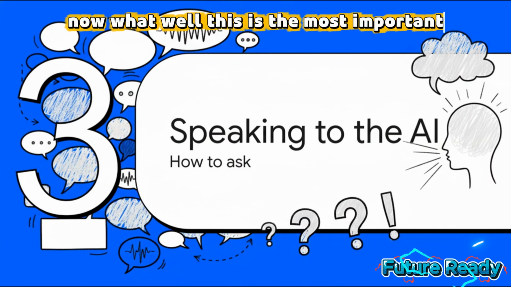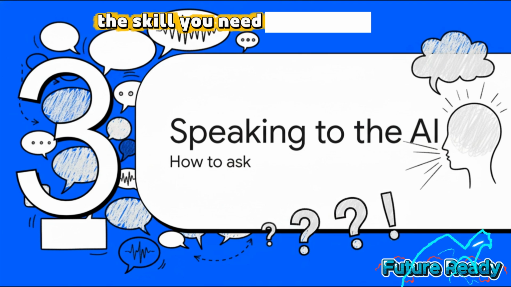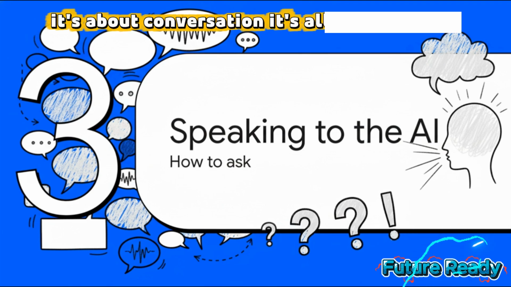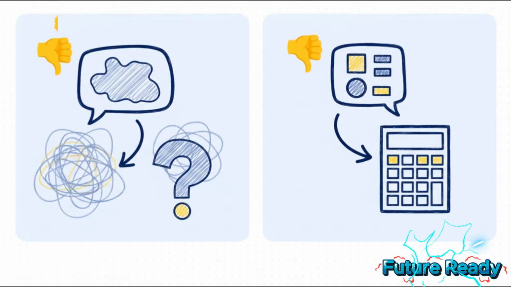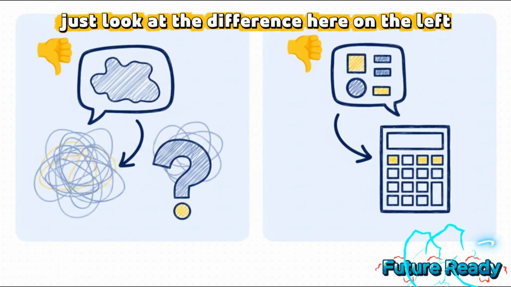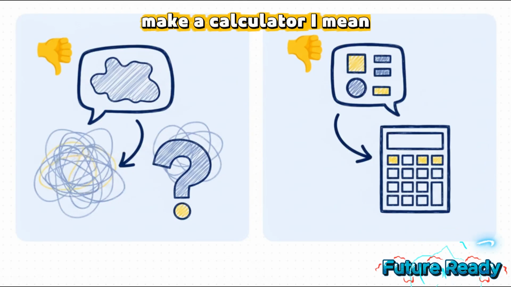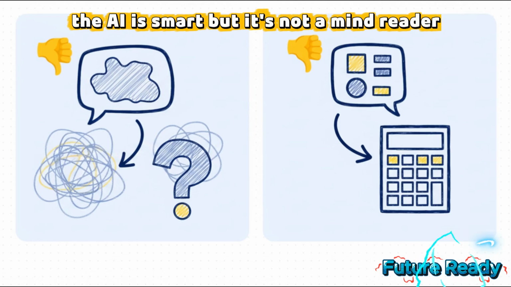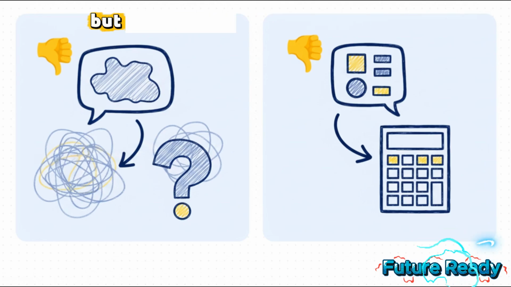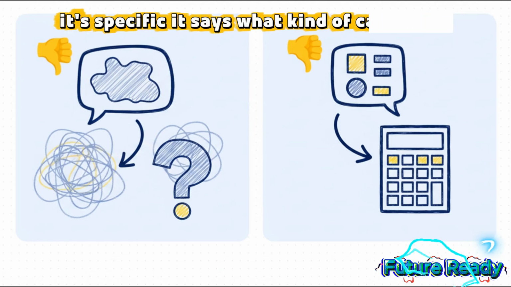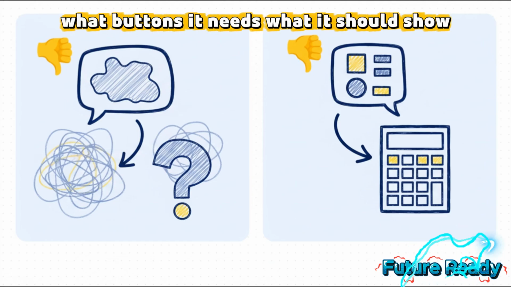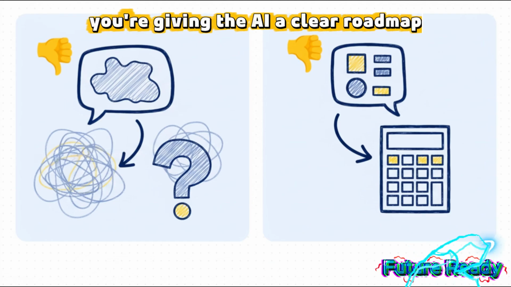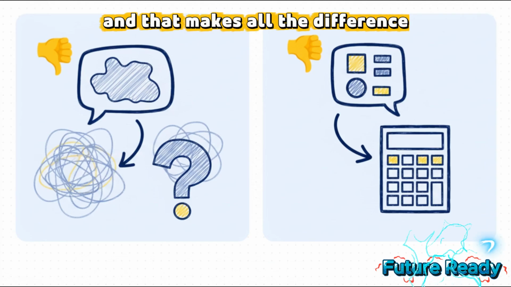So you're looking at that blinking cursor, now what? Well, this is the most important part. The skill you need isn't about code, it's about conversation. It's all about getting good at asking for exactly what you want. Just look at the difference here. On the left, make a calculator. I mean, the AI is smart, but it's not a mind reader. It's gonna have to guess. But now look at the one on the right, it's specific. It says what kind of calculator, what buttons it needs, what it should show. You're giving the AI a clear roadmap, and that makes all the difference.